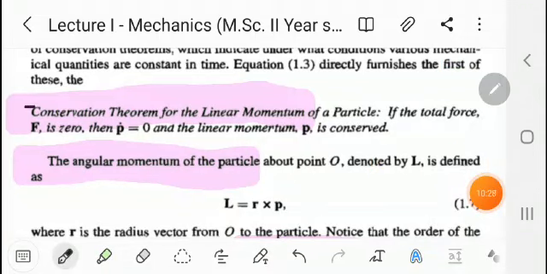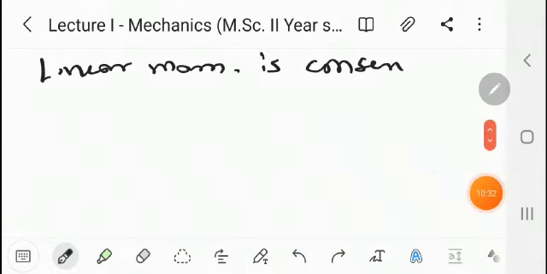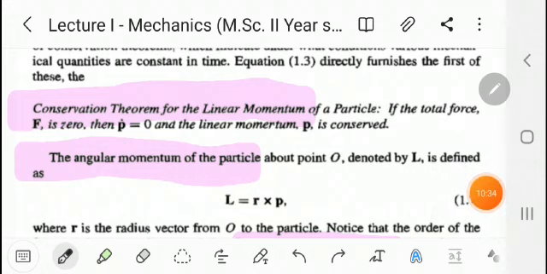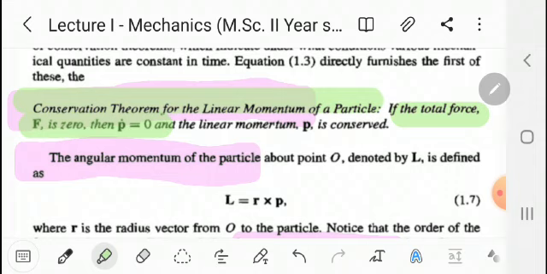That is the conservation theorem for linear momentum of a particle. If total force F is 0, then p dot is 0, and therefore linear momentum is conserved.